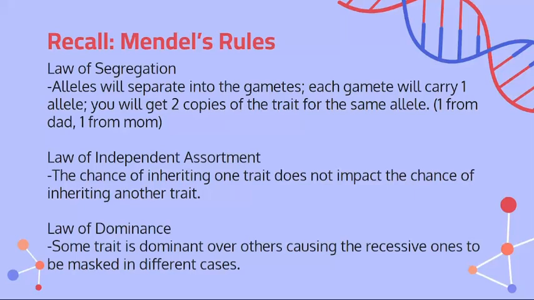Independent assortment just states that the chance of inheriting one trait does not impact the chance of inheriting another trait, which is pretty simple. The law of dominance shows that some traits are dominant over others, causing the recessive ones to be masked completely, and they have a better chance of showing in the next generation. For example, your mom and your dad reproduce to create you. Let's say their mom or dad potentially had a recessive disease.